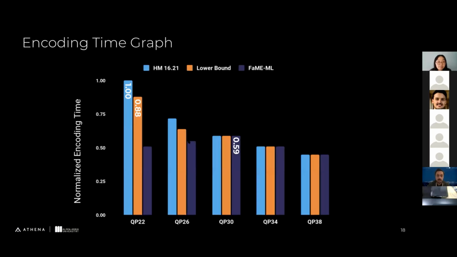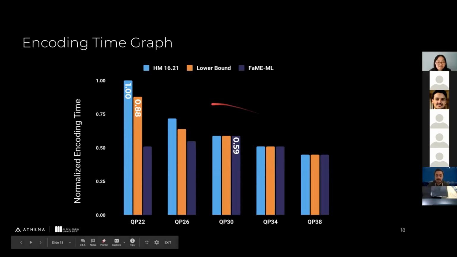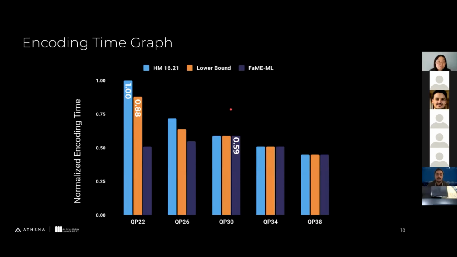FaME-ML, oh, sorry. For this one, we didn't apply the network for these three. It doesn't mean that it performs worse. I mean, since it is machine learning, it makes some errors, and those errors always cause us some bitrate or quality loss. What we saw here is that the difference between this and this one is so low, I think it's like 0.02.